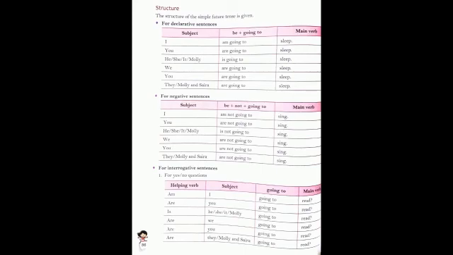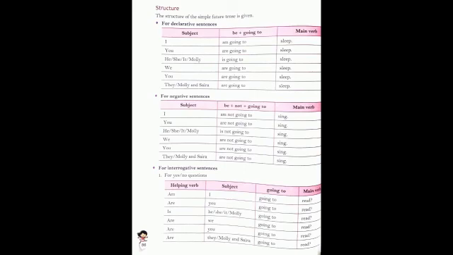I am going to. Then with you as a subject, we write down are, because it is a plural subject. So with the plural subject, we write down the plural verb are going to, then the main verb. He, she, it, Molly are singular subjects. With the singular subject we use the singular verb. So is is your helping verb. Going to, with is going to, we add the main verb.